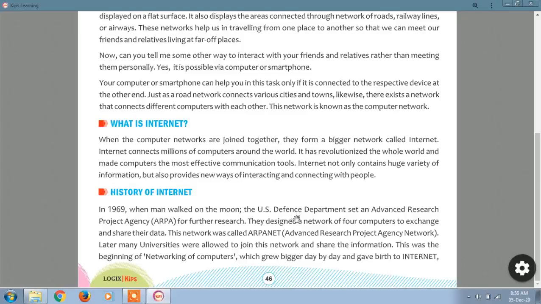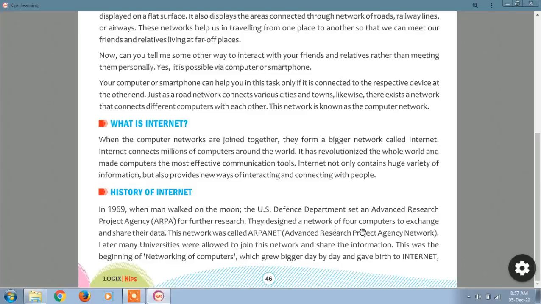The US Defense Department set up the Advanced Research Project Agency for further research. US means America, the United States. Defense Department means the military department. They set up one project, and its name is ARPA, Advanced Research Project Agency, because they wanted to do more research.